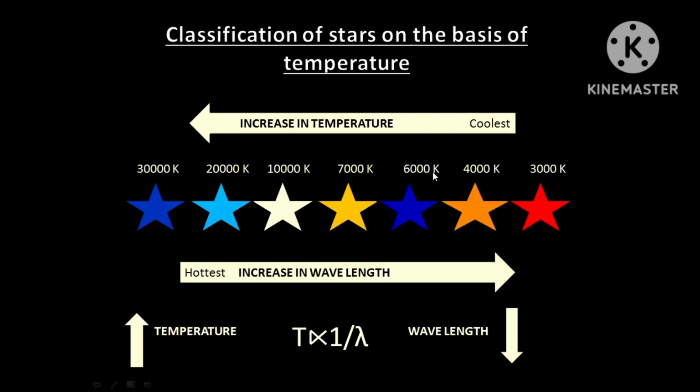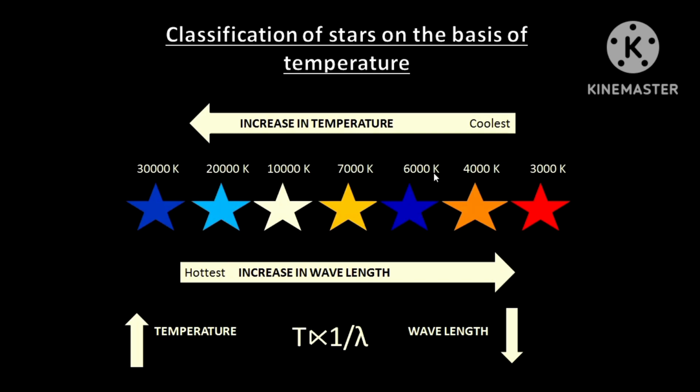Have you ever wondered that the sun is also a star? And what is the temperature of the sun? According to the sun's luminosity, which is about 3.9 into 10 power 26 watt, the temperature of the sun is about 4000 Kelvin, which means it comes under orange color, that is the orange wavelength.